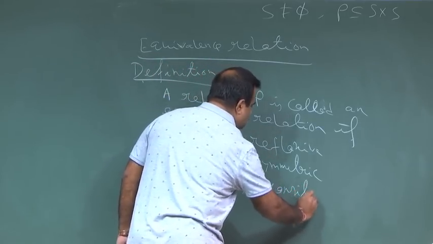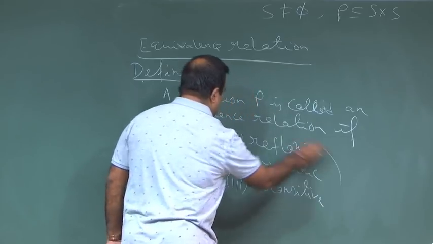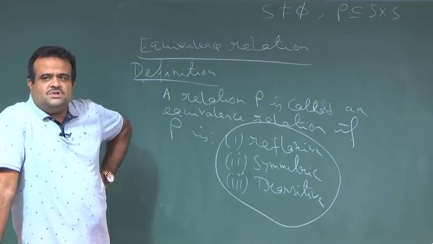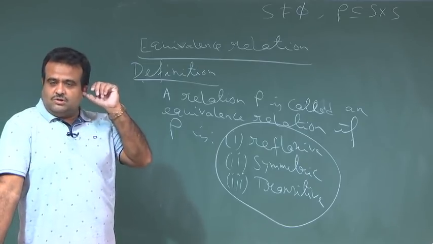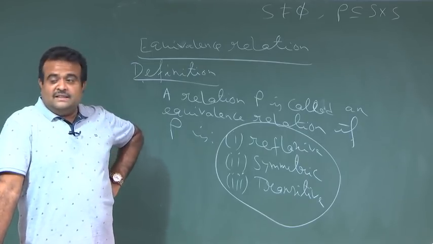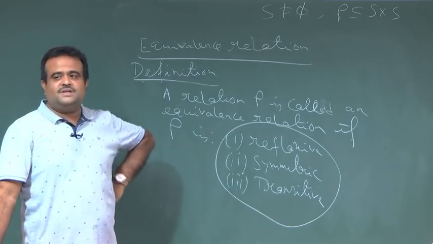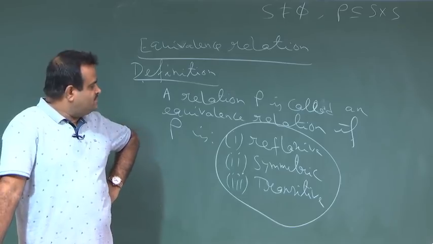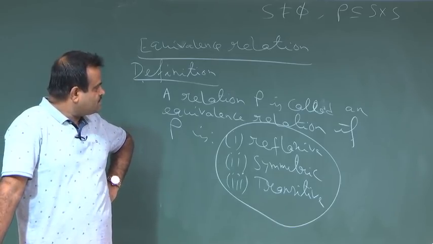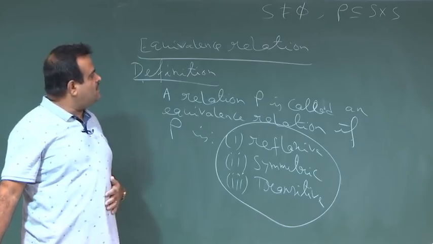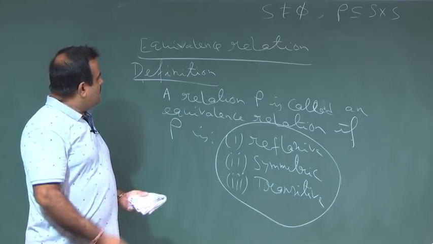All three together must be satisfied. If one of these is not satisfied, then the corresponding rho is not an equivalence relation. But if all three are satisfied, then it is called an equivalence relation.